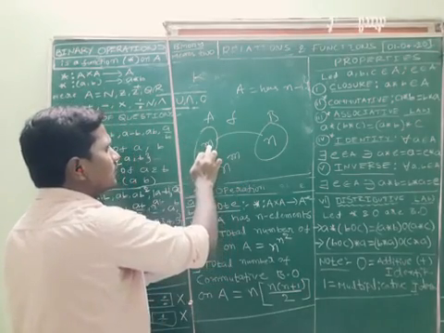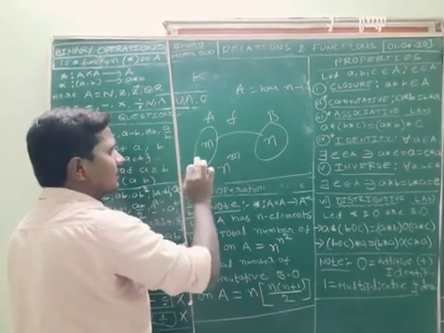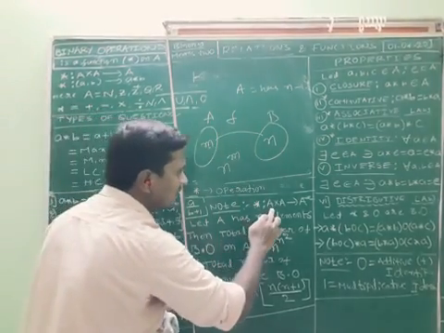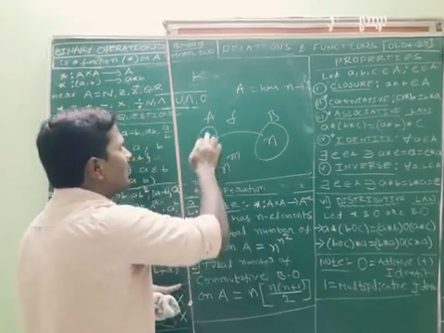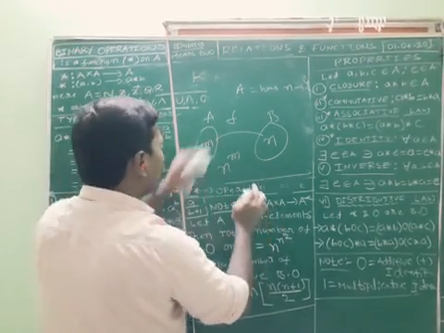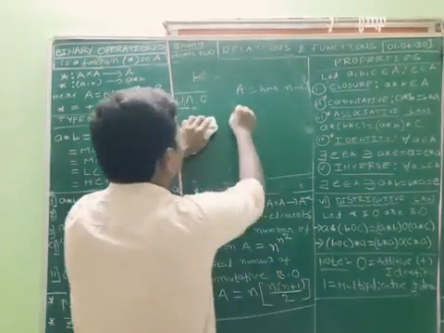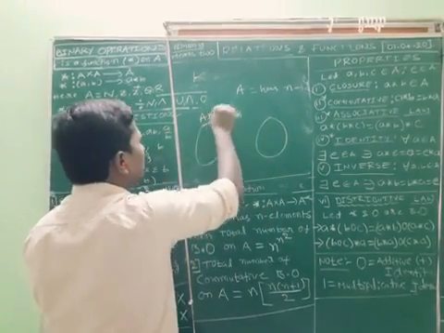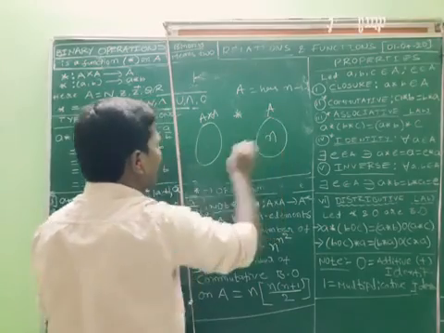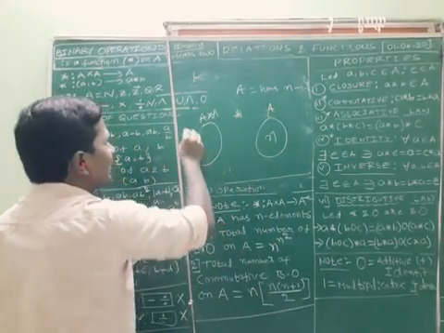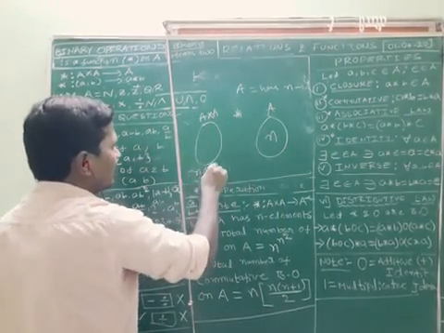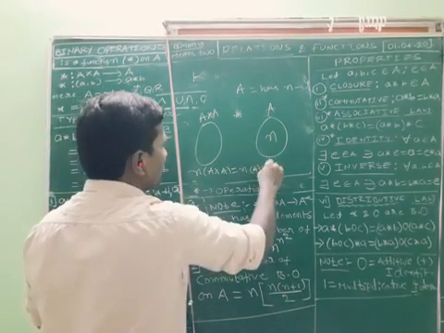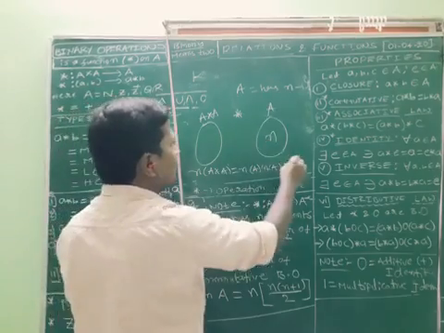So m is the number of elements in A. N is the number of elements in B. Okay, what is the number of elements in the domain having m elements? In the same way, what is the domain here? A star is a function from A cross A to A having n elements. The number of elements in A cross A can be written as n of A into n of A. A having how many elements?